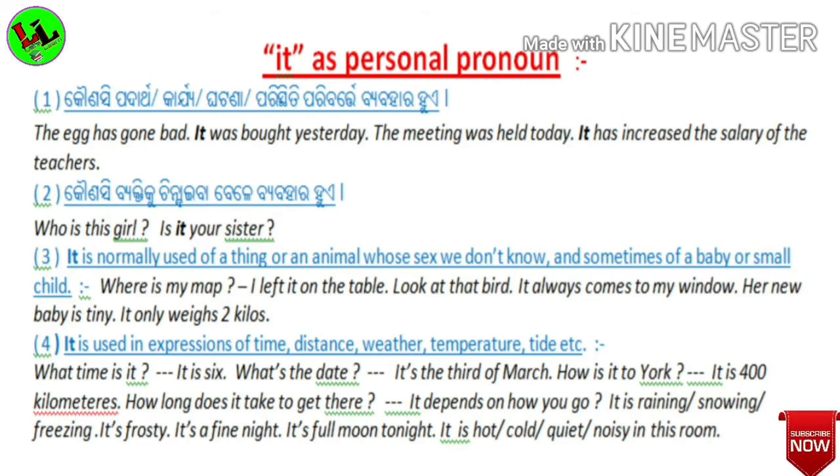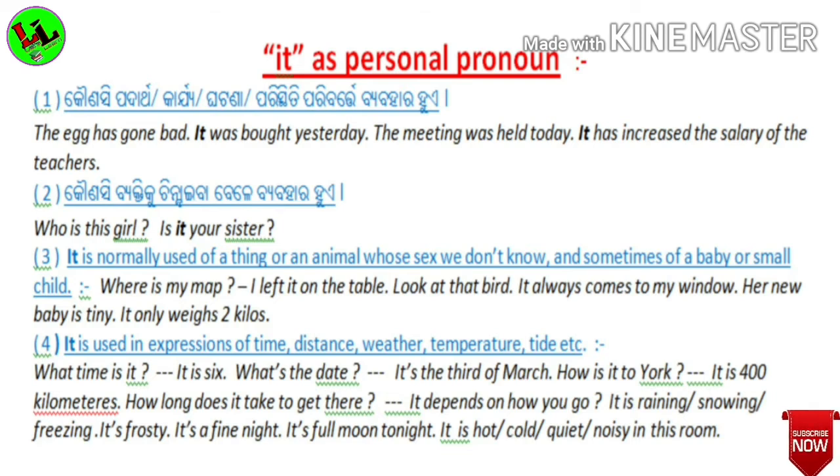Egg is a thing. Then the meeting was held today. It has increased the salary of the teachers. Here it is a pronoun and is used in place of or instead of the meeting. Now, the second point tells us to identify someone.